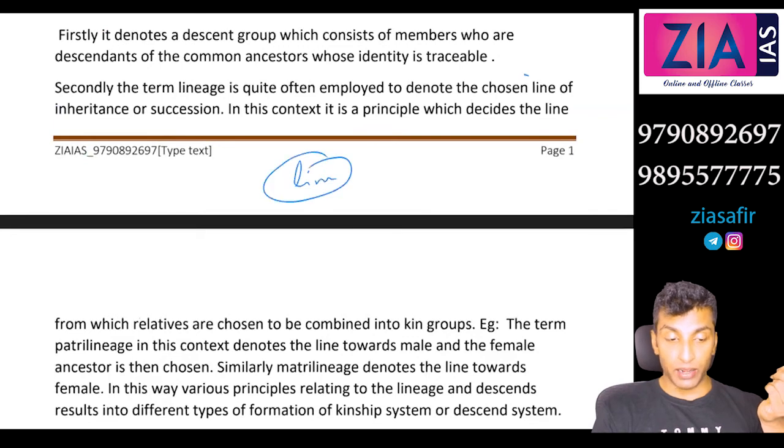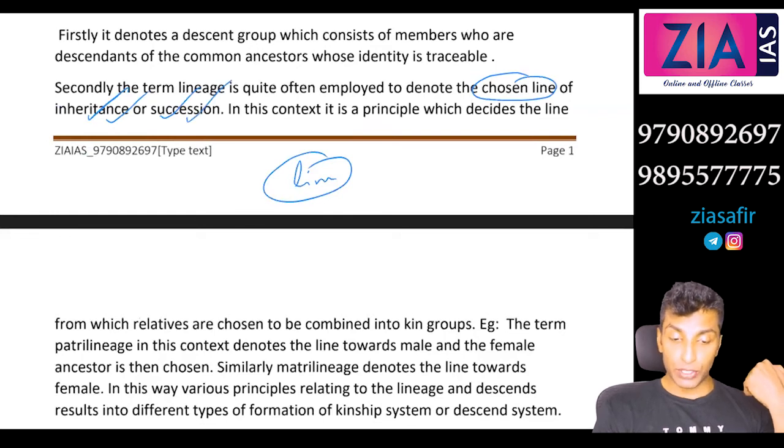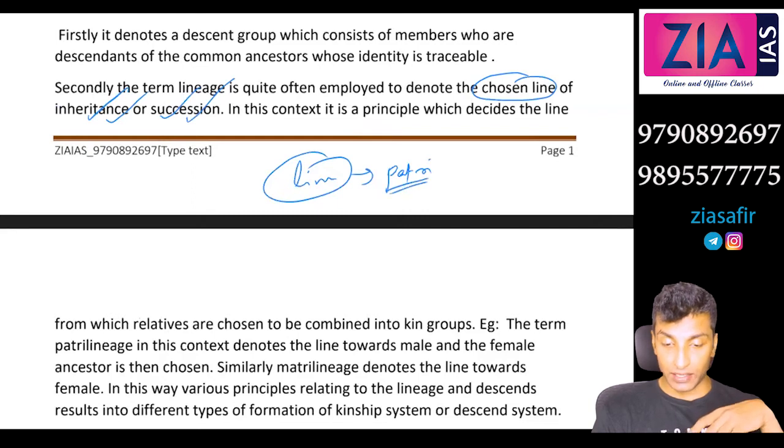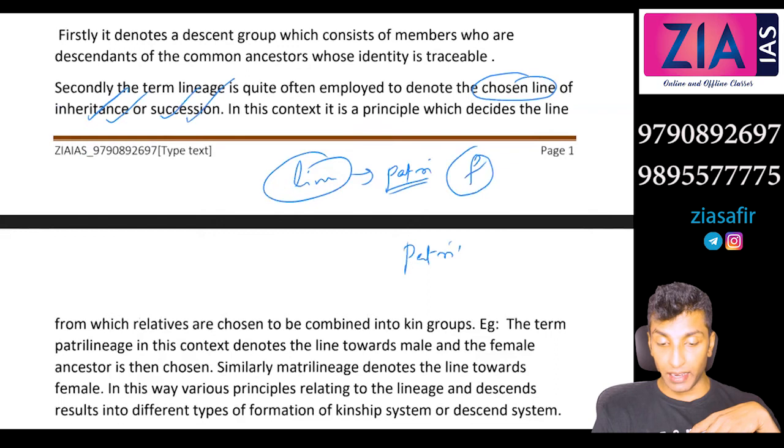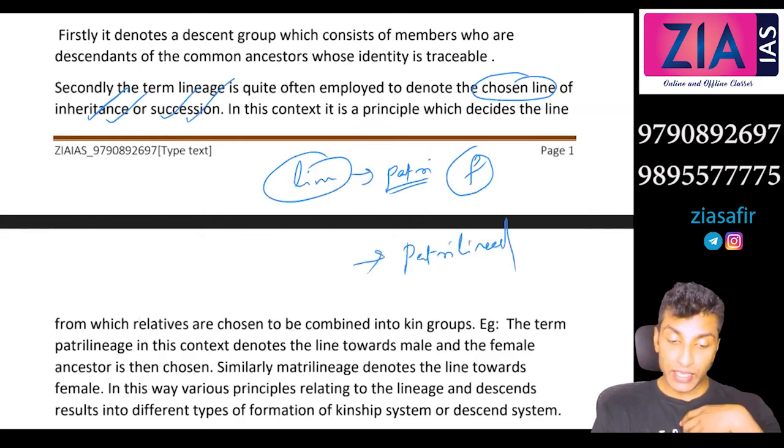The chosen line of inheritance and succession, from where you get property, from where you get identity. So in a patriarchal society, what is the line? The line will be from the father's side. This is what you call patrilineage, patrilineal. A patriarchal society is obviously patrilineal. A matriarchal society is matrilineal.